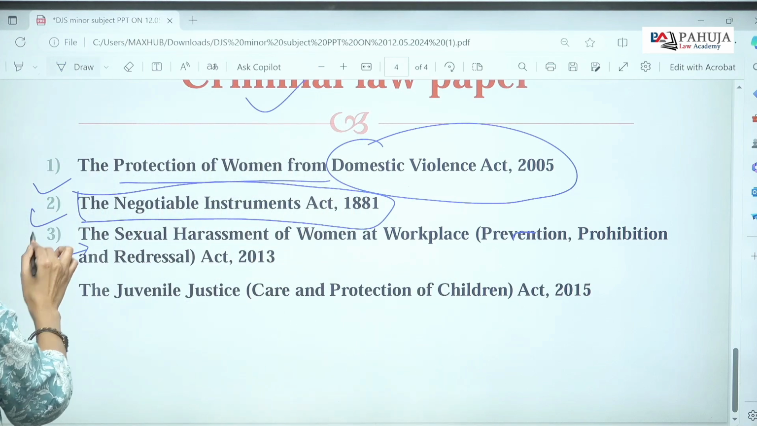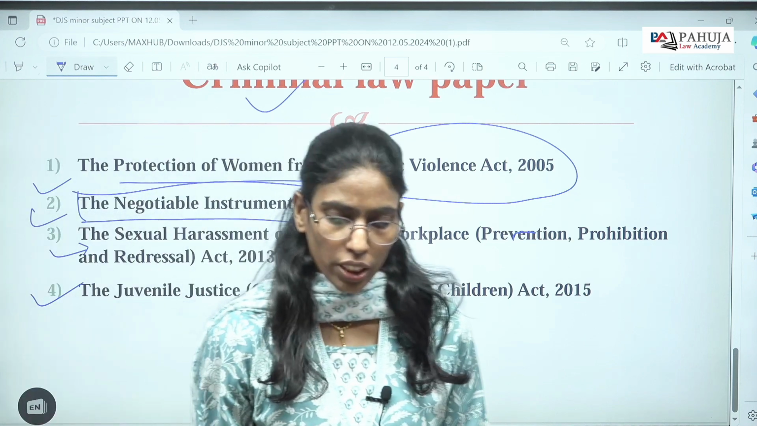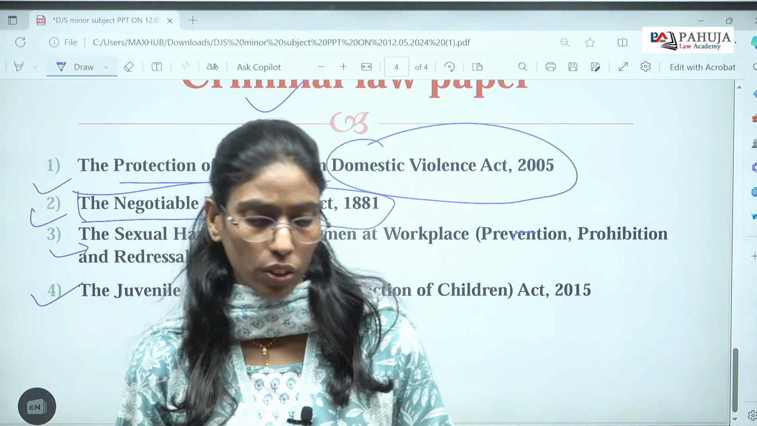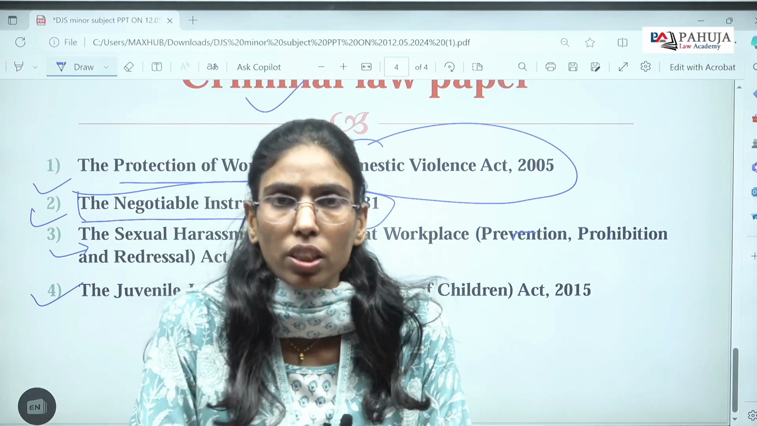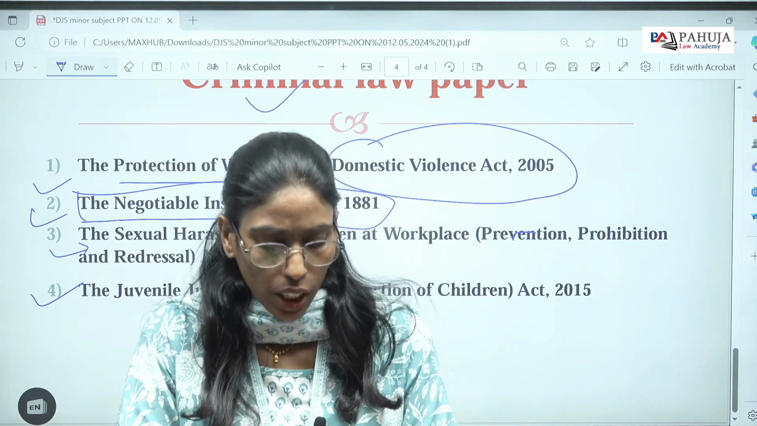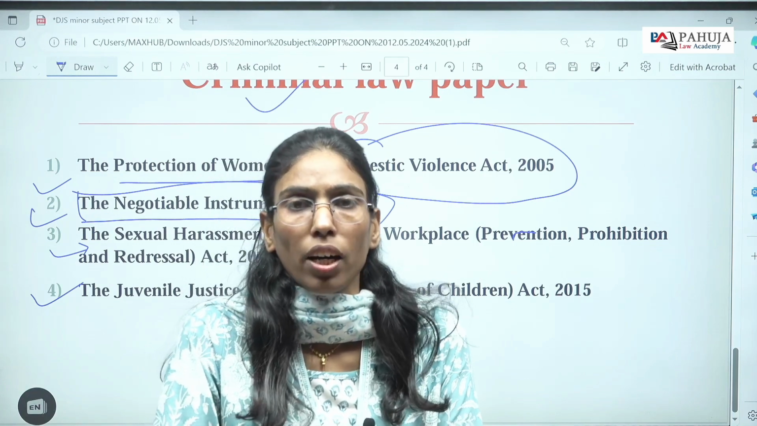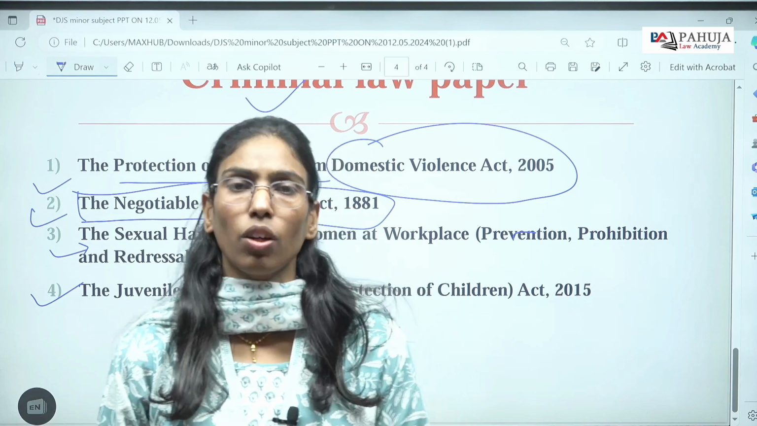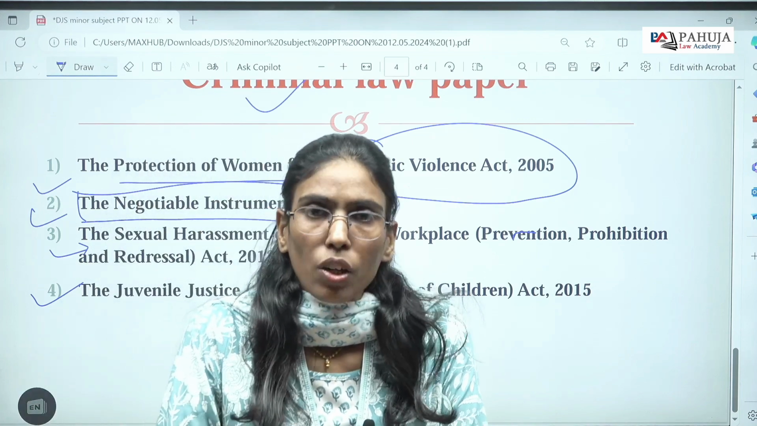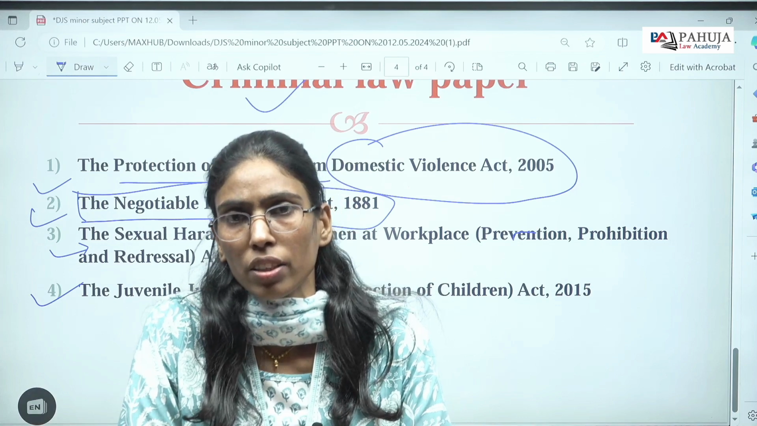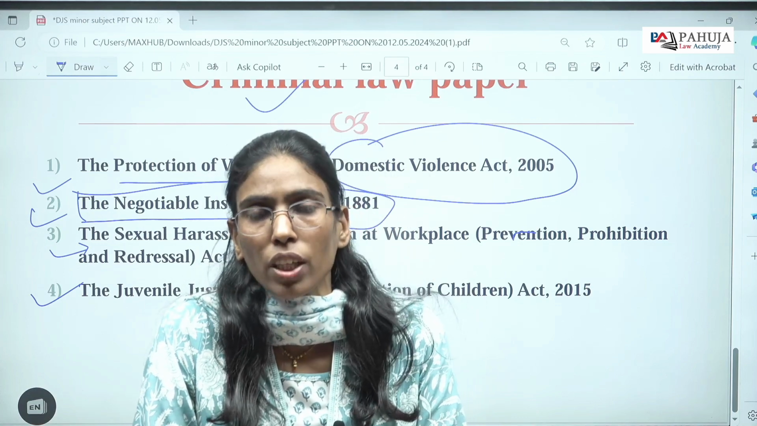Another important law is the Juvenile Justice (Care and Protection of Children) Act. This is the law which talks about the rights of juveniles. Remember, students, this law not only talks about the rights of victims, it also talks about the rights of the accused. These accused are juveniles, within the category of a child in conflict with law. A child who has not attained the age of 18 and has committed an offense is not treated as an offender or accused.